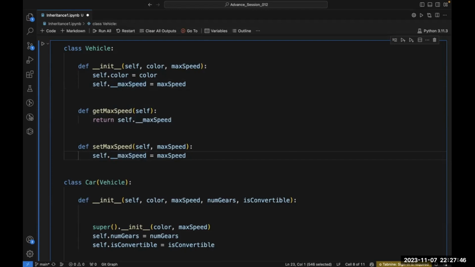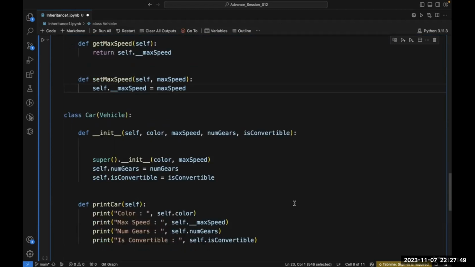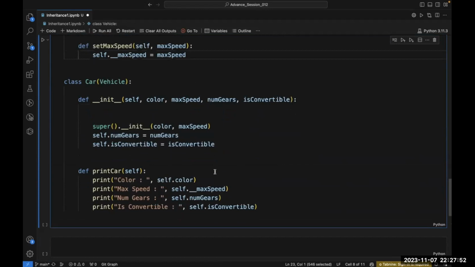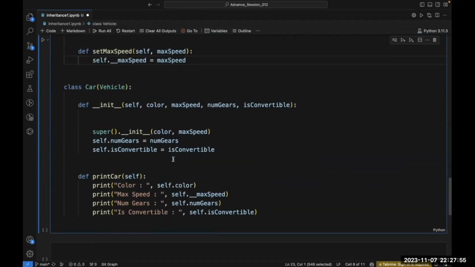Now, if I want to get the same thing inside my car class, I will make a little change. Everything here will remain the same, everything here will remain the same, and this will also remain the same. The only thing is that inside this method, where I am trying to access this self dot underscore underscore max speed, this is not accessible, because this is a private member and I am not able to access the private member outside this class.